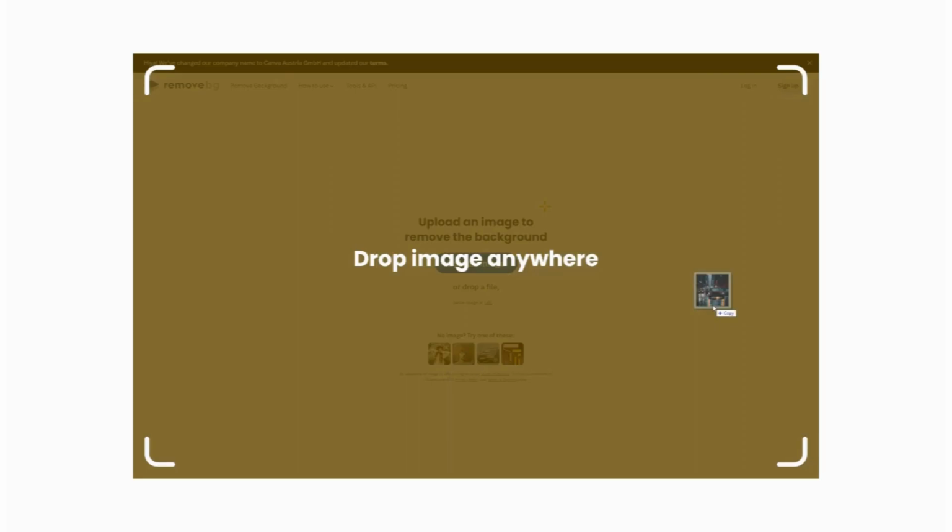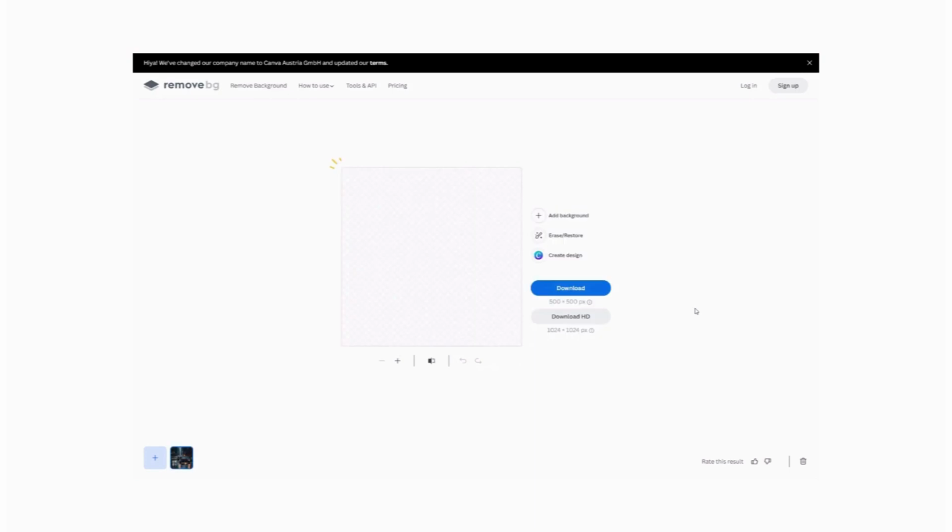Following that, proceed to upload the image on the Remove.BG website and watch the magic unfold. You have the option to select from various background templates or upload your own to customize the background.